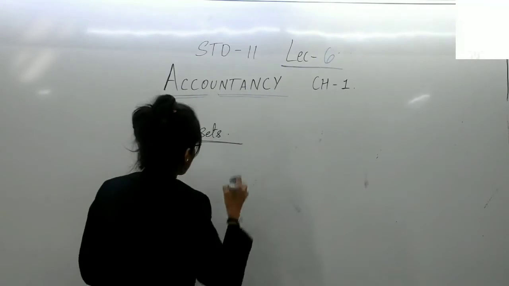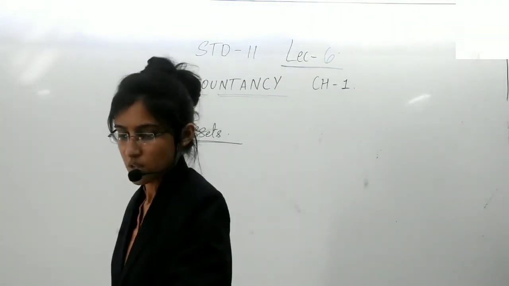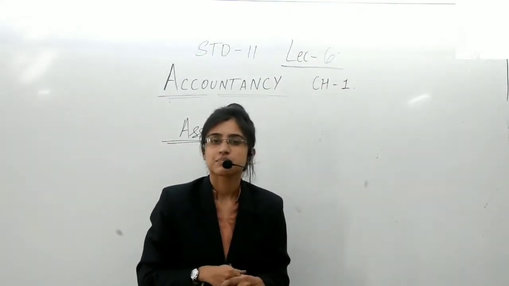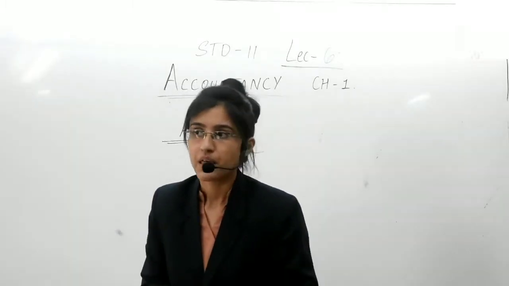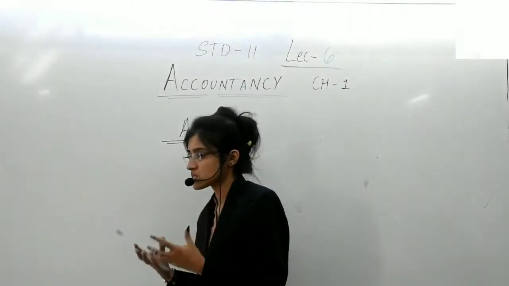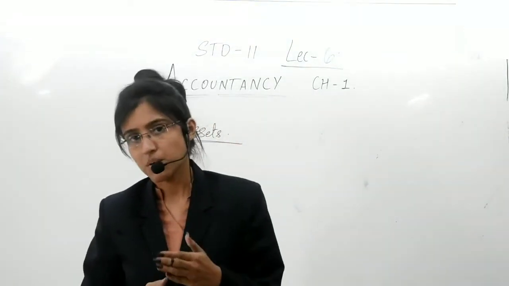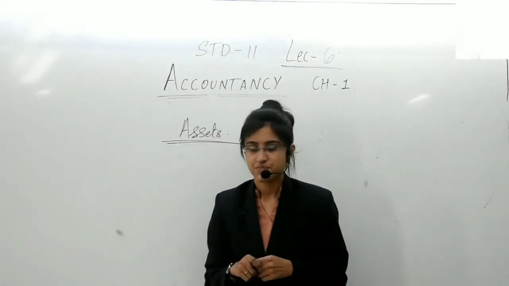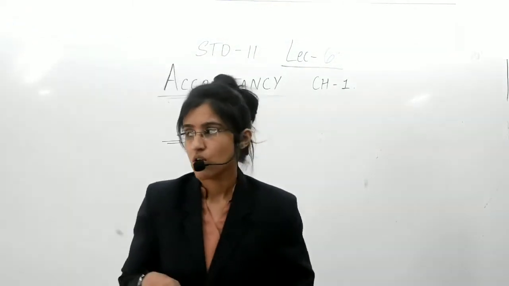Before we go into detail with the definition, let us practically try to understand this. Firstly, as I said, if you want to start up a business activity, the very first requirement is capital, which means cash or assets.